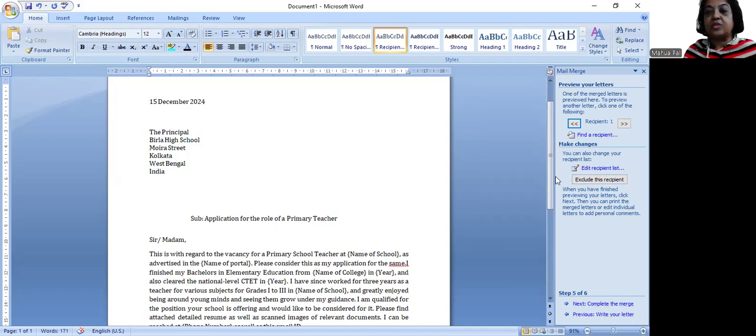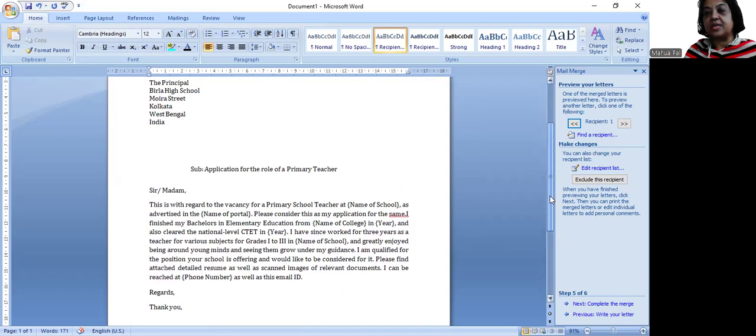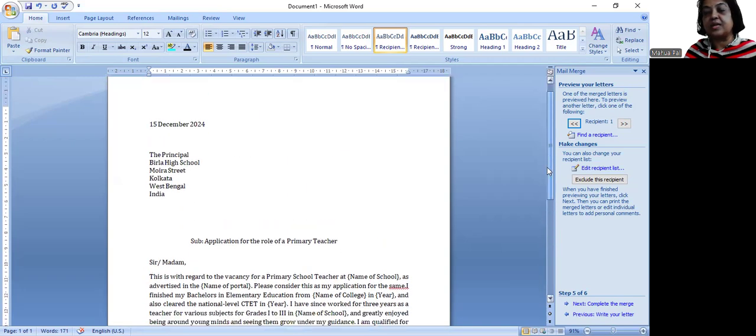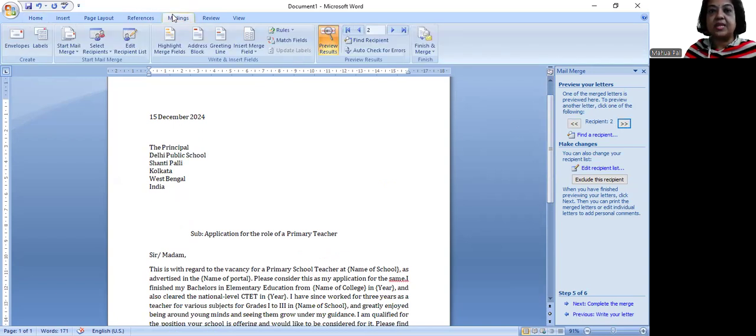In preview also, all 6 copies cannot be seen together. Here, according to the record numbers, this is recipient 1 for the school. Then if I click on this button, second school, this can also be visible from Mailings, and here the preview result, say record 2, record 3, like that.